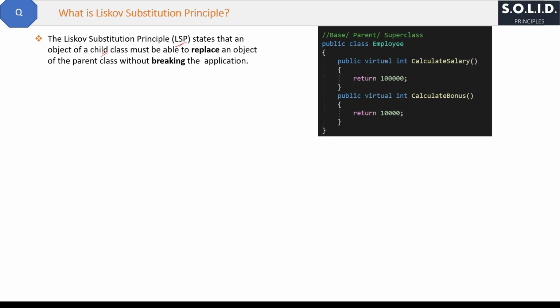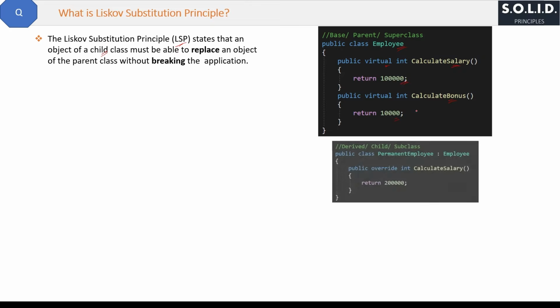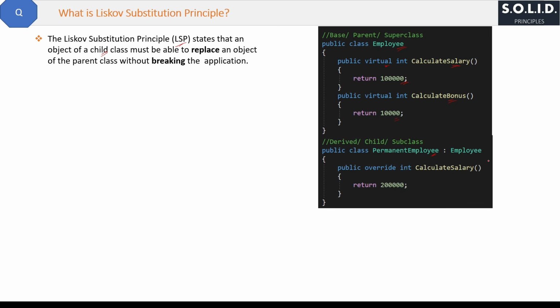First, we will see how to follow the Liskov substitution principle, and then we will see how we can violate the LSP. Okay. Suppose you have a parent class Employee which has two virtual methods, calculate salary and calculate bonus, like this. For simplicity, I am not calculating anything here but just returning 1 lakh as salary and 10,000 as bonus.